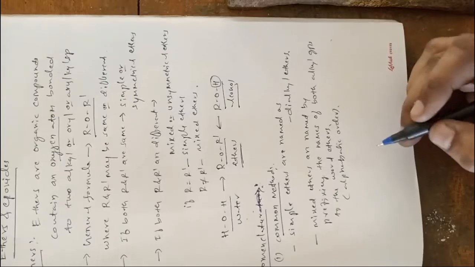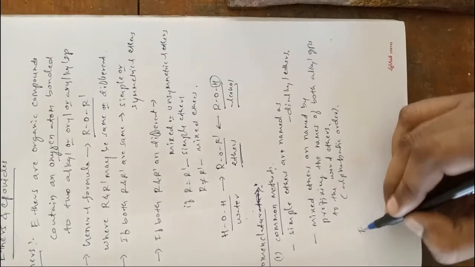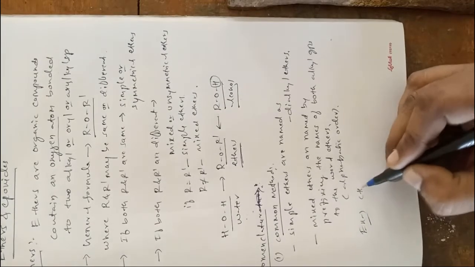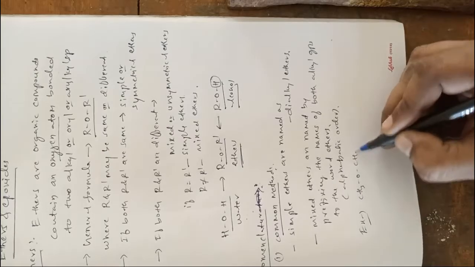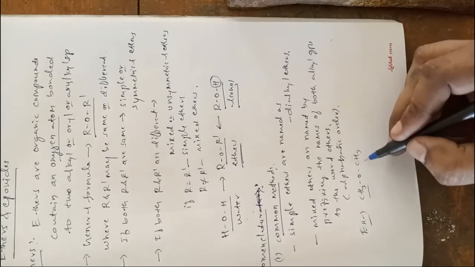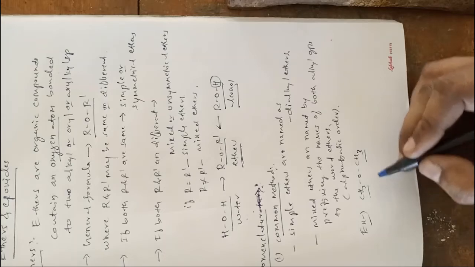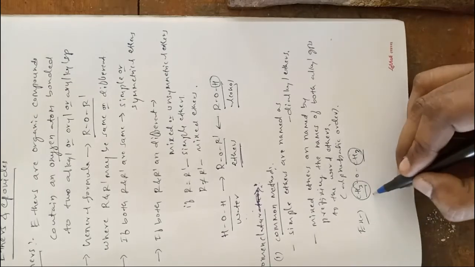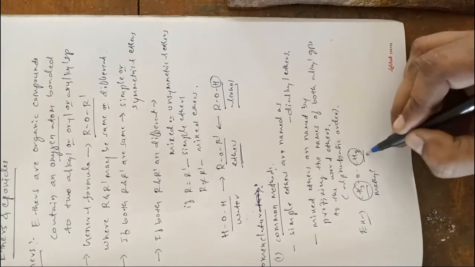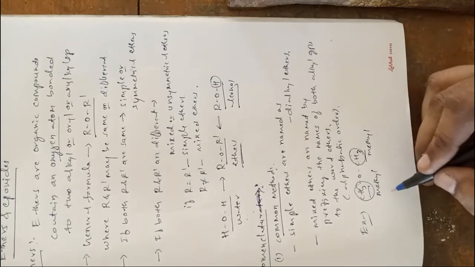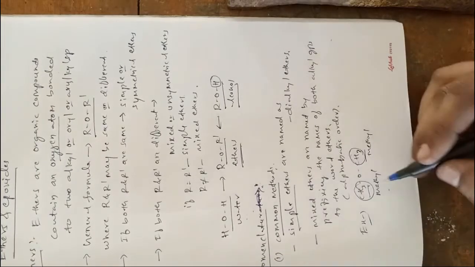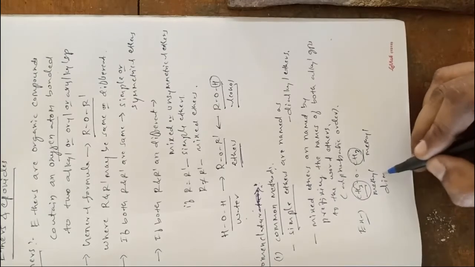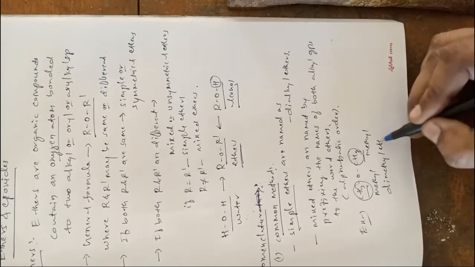For example, take CH3OCH3, where R is CH3 and R' is CH3. This one is a methyl group and this one is another methyl group. Both are the same, so this is a simple ether. Hence we name it dimethyl ether.